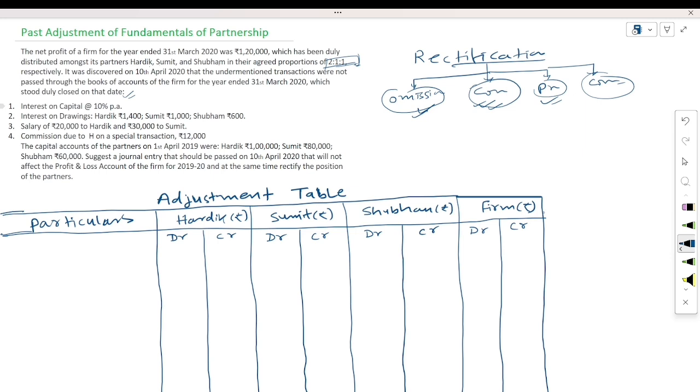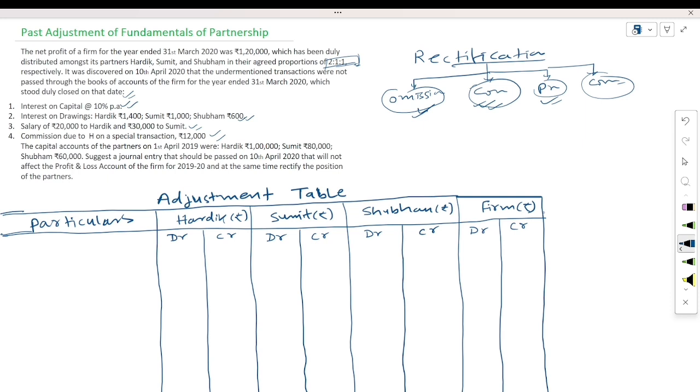So we have to rectify this. They have not provided interest on capital; we will provide it now. They had not charged interest on drawings; we will charge it now. They had not provided salary to the partners; we will provide it now. They had not given commission to the partners; we will provide it now. Then after that we will make the rectification entry.